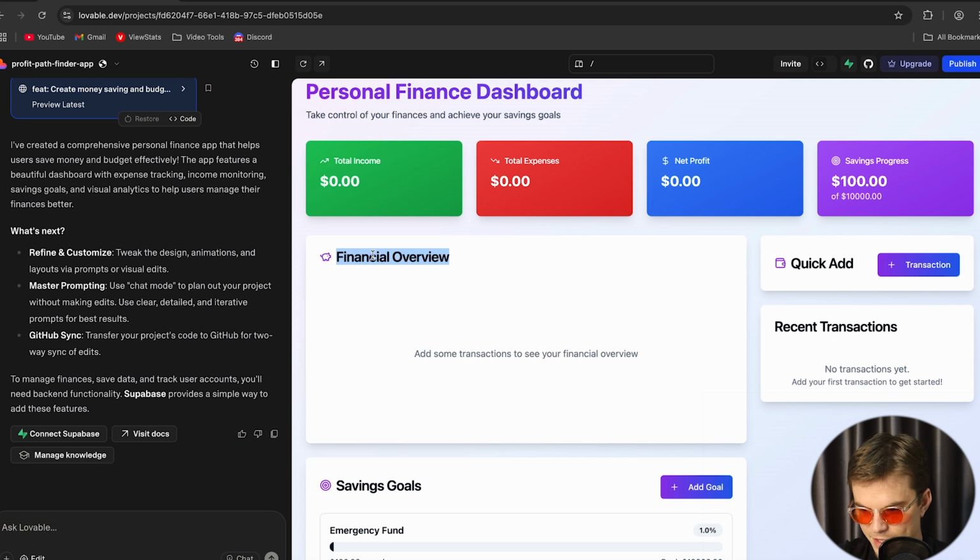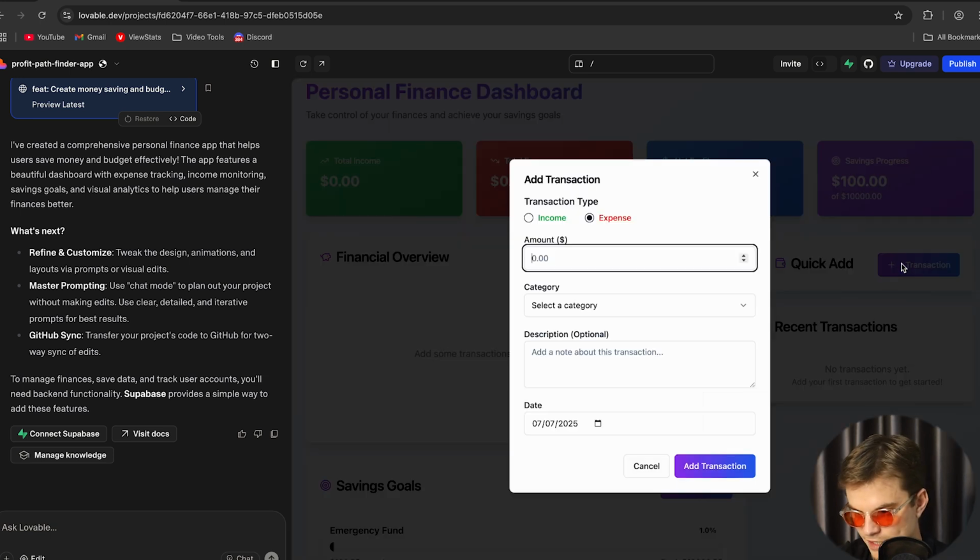We've also got a tab here which gives a financial overview, which obviously you need to add in your transactions before you can get it. So let's say we made $500 in the week.